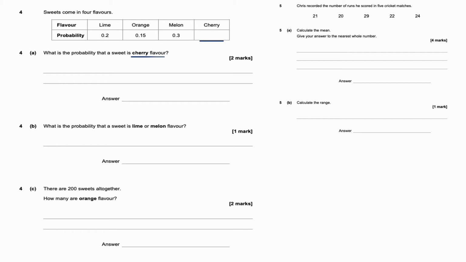Well, probability has to add up to equal 1. So if I do 0.2, add 0.15, add 0.3, I get the answer 0.65. 0.2 plus 0.3 is 0.5 plus 0.15 is 0.65.